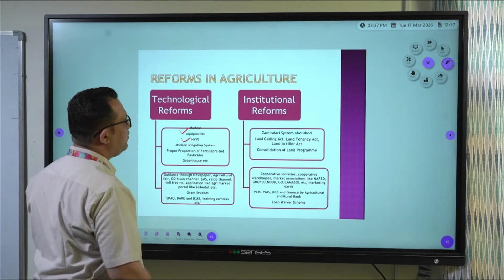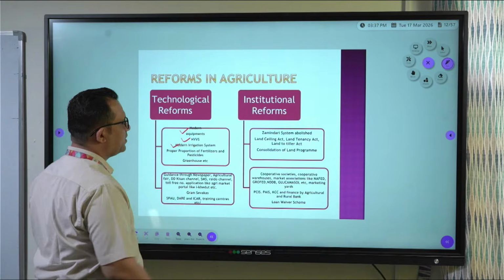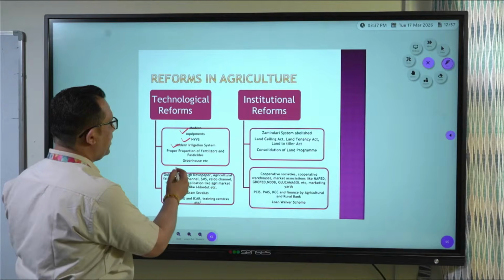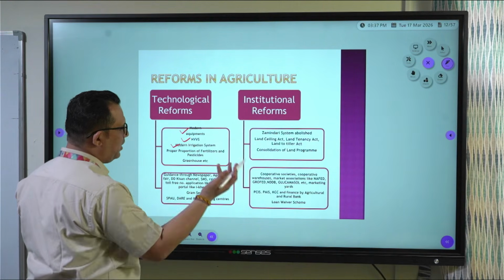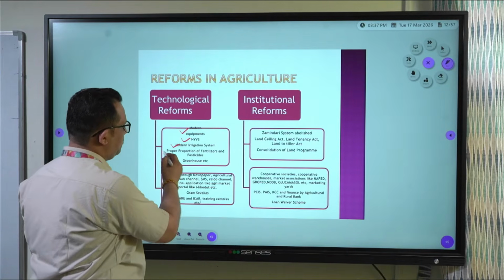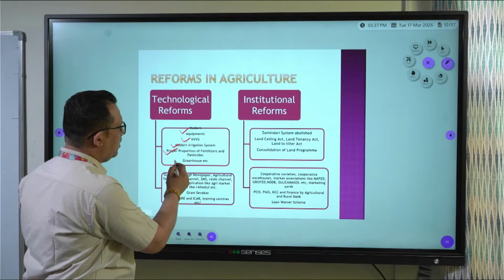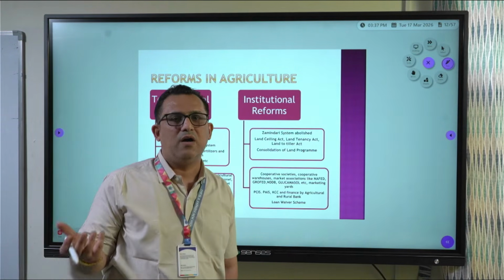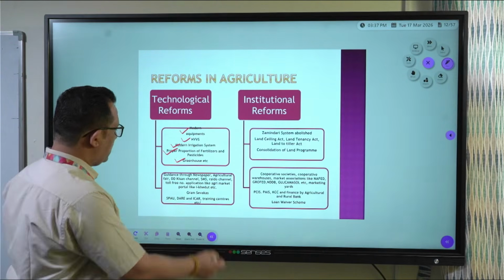Technological reforms are basically related to technology. We are now using HYV seeds because of globalization. We have started using modern irrigation systems like sprinkler irrigation and drip irrigation. We are producing fertilizers and pesticides now, which have to be used in proper proportion, not more. Then we are using greenhouses in farmland to protect crops. So these can be there.